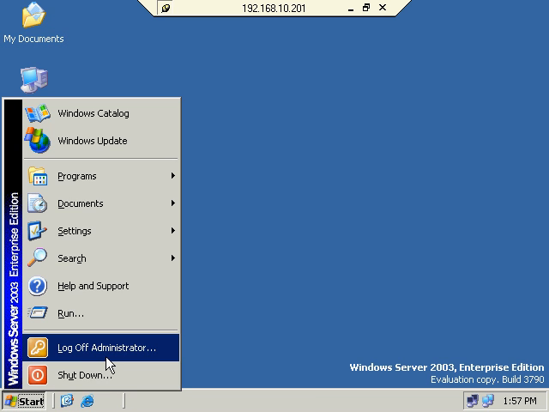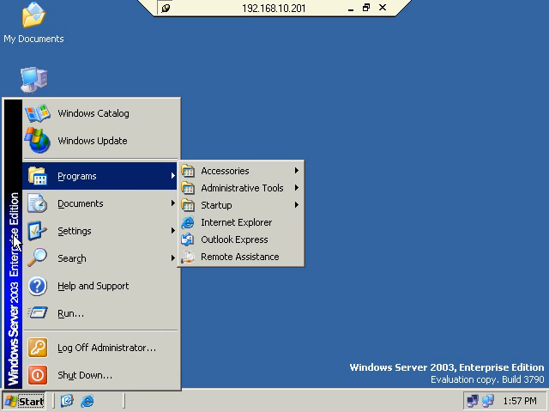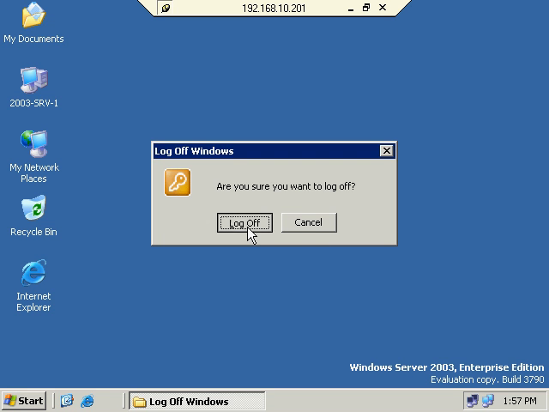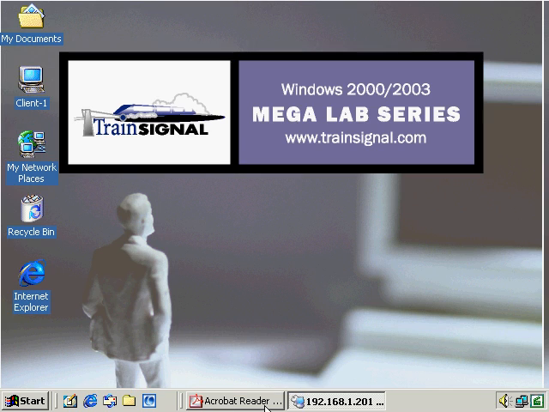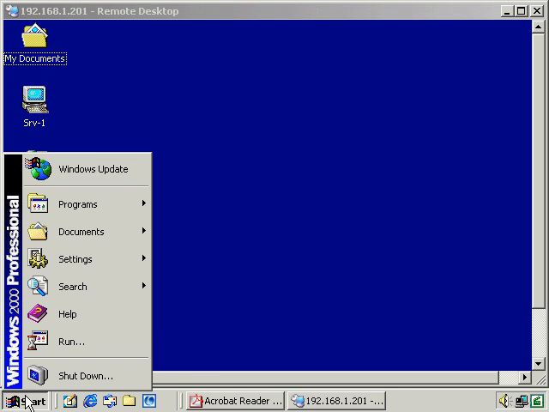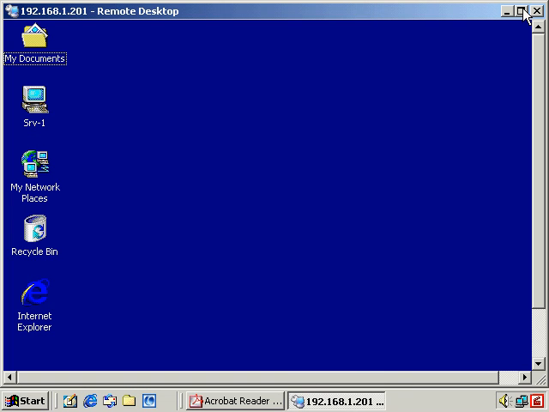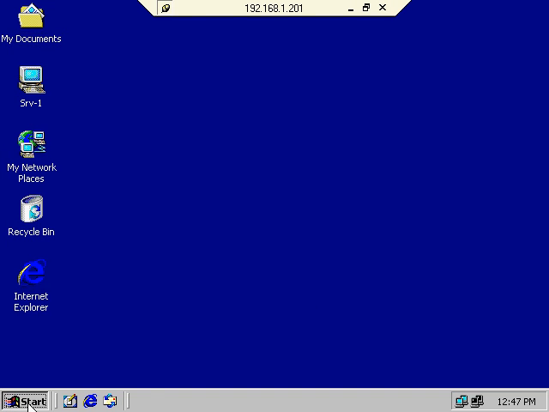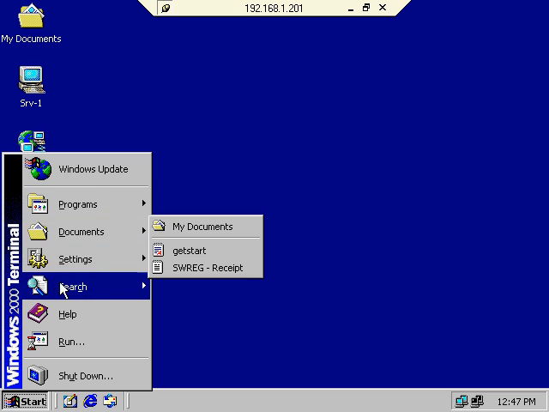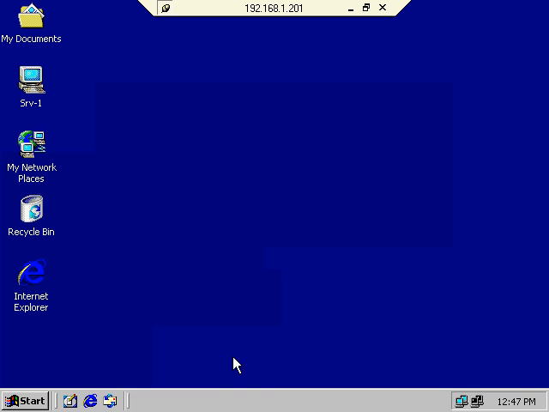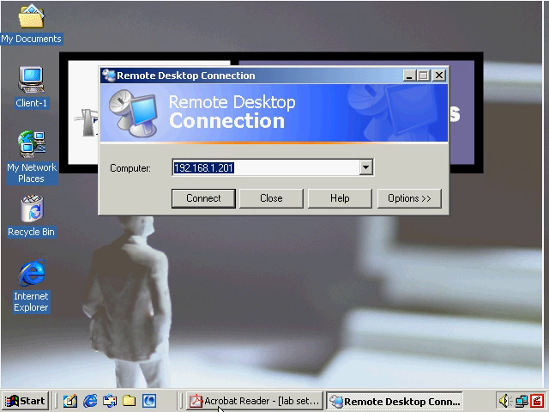And you can tell right here what operating system you're actually running. It tells me. Okay, so now I'm going to log off. I'm going to do the same thing for my third system as well. First I got to go up here and maximize. It shows me my terminal session, and now I'm going to log off. Log off administrator. And that takes me back to our desktop here.